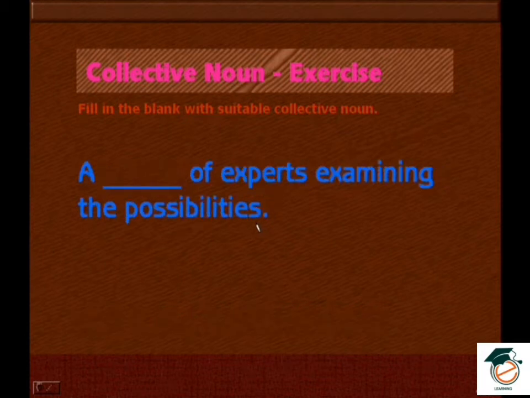A dash of experts examining the possibilities. Of experts. What's the answer?